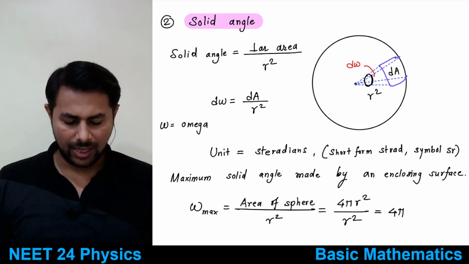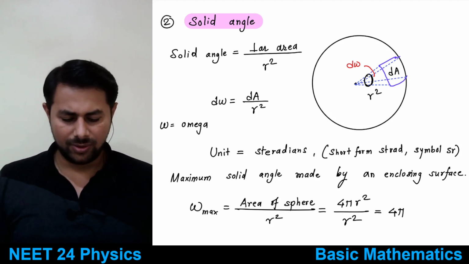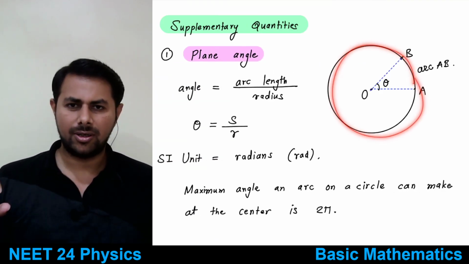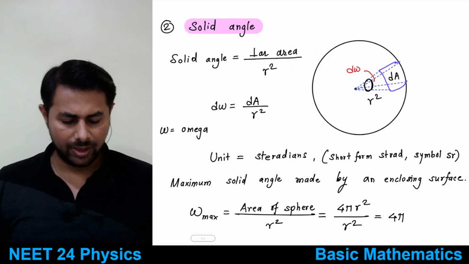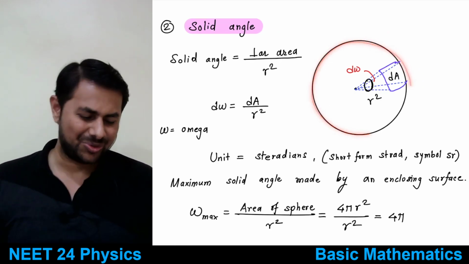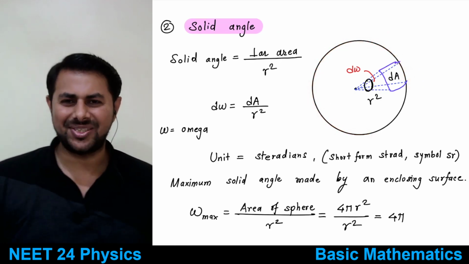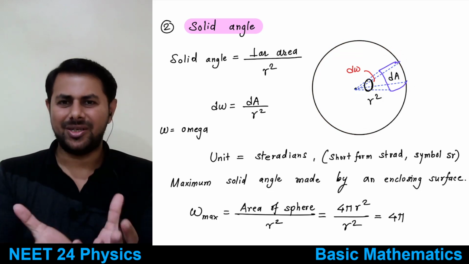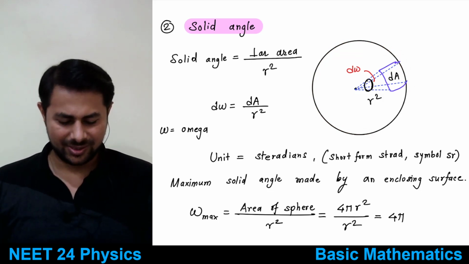Now the question is how to measure that. To measure the plane angle, we took help of a circle. Here we take help of a sphere. This thing will look like a circle only because this is a 2D tab, but this is a sphere, this is 3D.